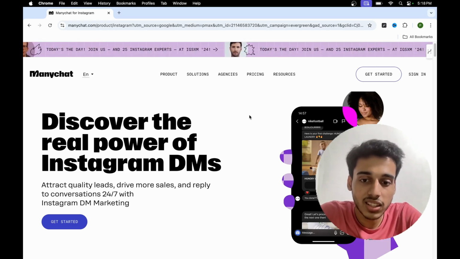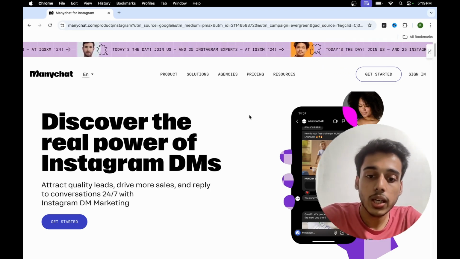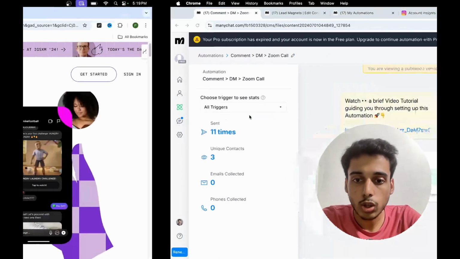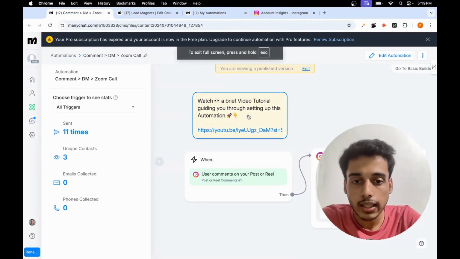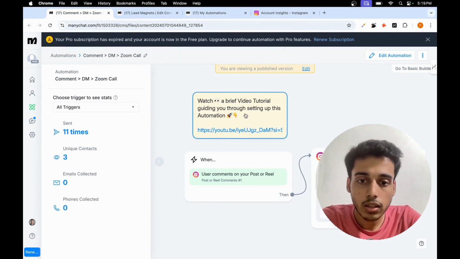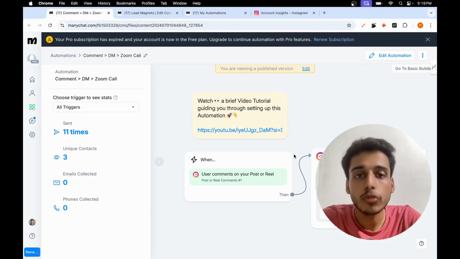But guess what? यही problem मैंने solve किया using ManyChat. So let me show you exactly how I implemented ManyChat. So first off, I created a chatbot that engages with my audience the moment they interact. For example, when someone comments on my post or replies to my story, ManyChat sends an automatic response right away. इससे मेरा response time बहुत fast हो गया है.